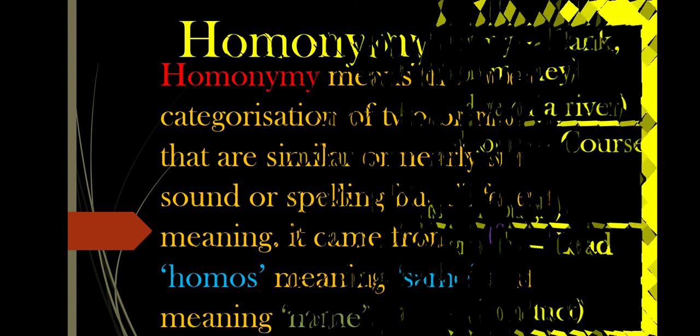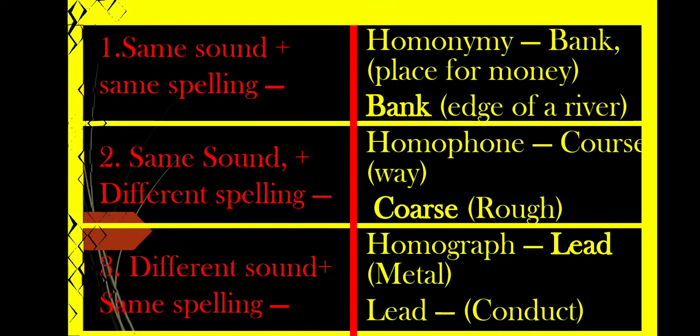So, what is homonym? Homonym is same sound and same spelling also, but different in meaning. Let's take example of bank. The word bank, B-A-N-K. One bank means place for money. Another bank, that is edge of a river.